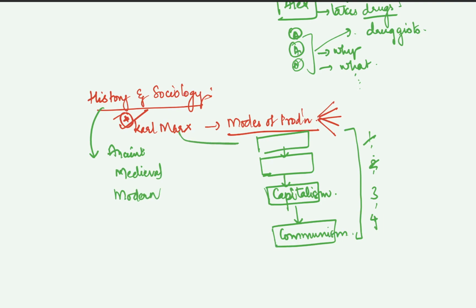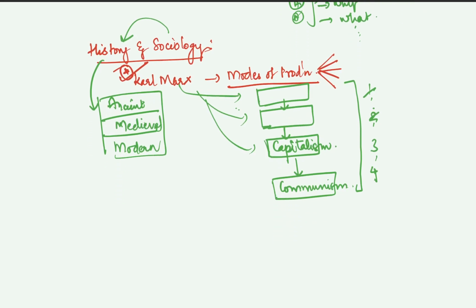Even Karl Marx has divided society on the basis of stages, and history is also divided on the basis of stages. In fact, it is said that sociology has taken the historical narrative here when we are comparing it with many stages, right? So sociology has borrowed from the historical method over here. So that is a commonality between both of them, right?